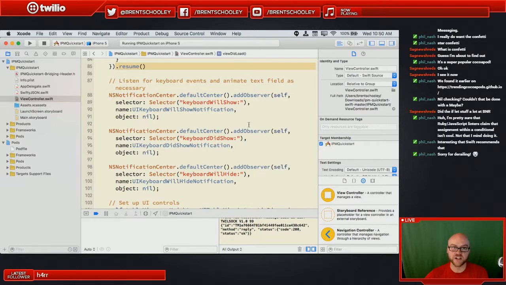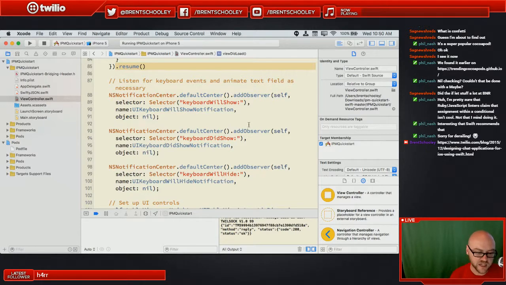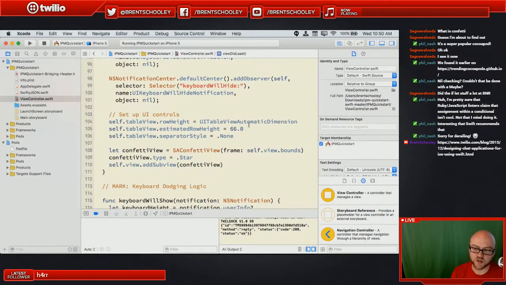I wrote an application and a blog post that I'll link that gets around this by using something called Slack Text View Controller. That has all of the keyboard dodging and resizing and panning and a bunch of other features built into it. But since we're using a default view controller here, we need to do a lot of that ourselves. It's not super important for understanding how chat works. That's just basic UI stuff in iOS.